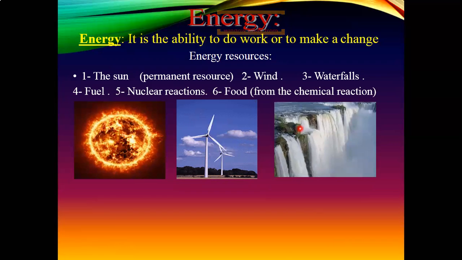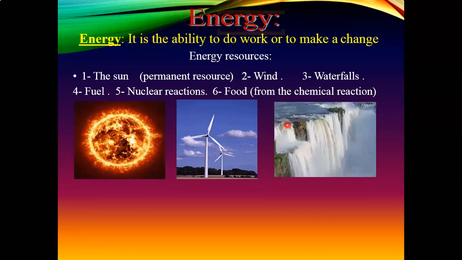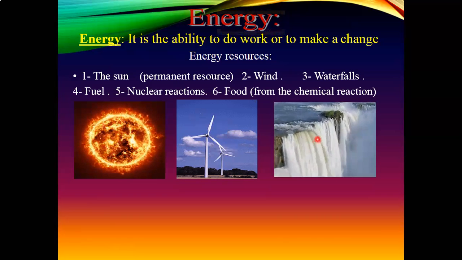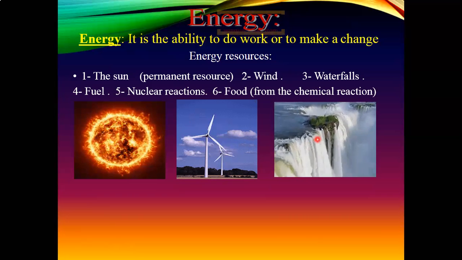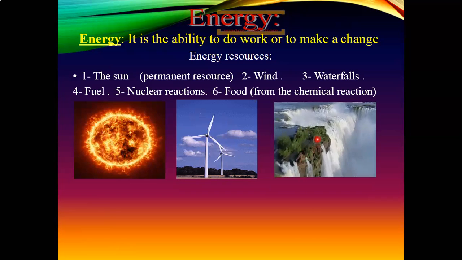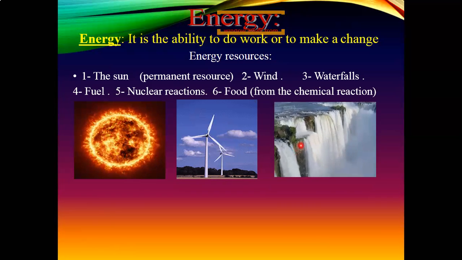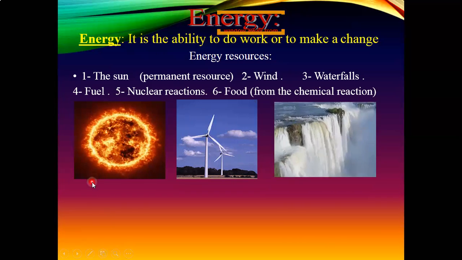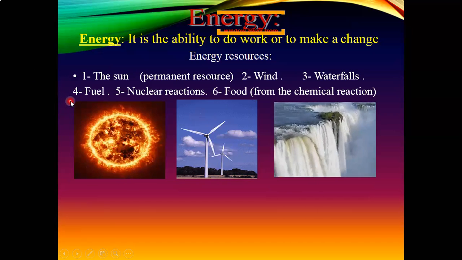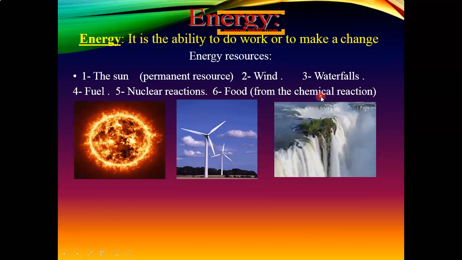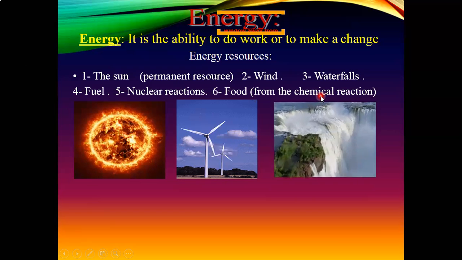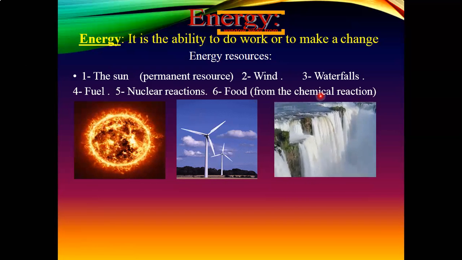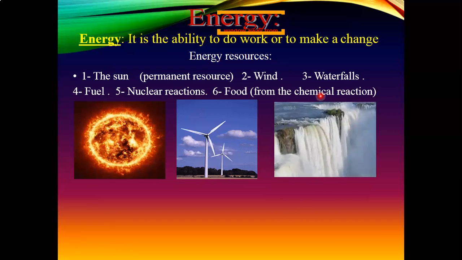You know the High Dam in Aswan, where the water comes with very high speed and goes onto turbines, and these turbines can generate electricity for Egypt. Number four, the fuel inside the car. And number six, the food inside our body. We discussed it before. It's a chemical reaction that gives us energy.